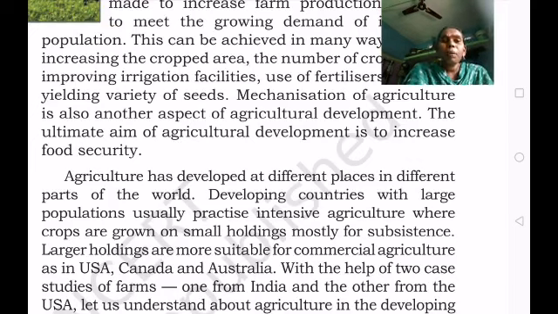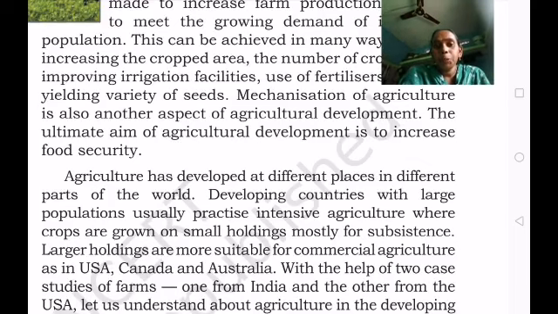To meet their population needs they practice intensive agriculture for their family purpose, using small land for their family.